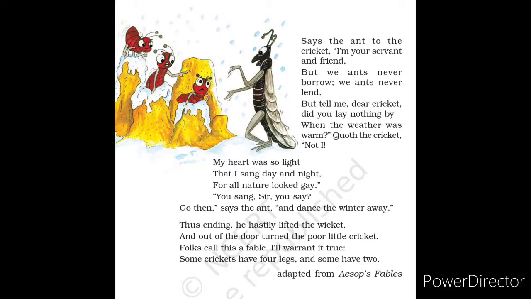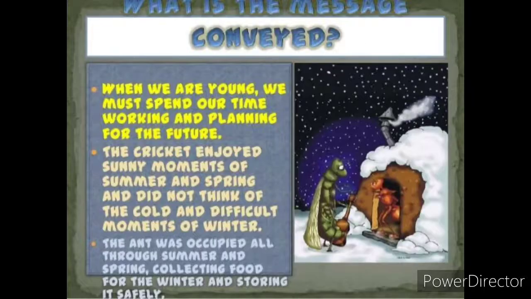for the 2-legged humans. So here the 4-legged creature is the cricket, and who have 2 legs? Only the humans. Humans and the cricket and the ant, everything is compared here and the conclusion was given. So this was the poem, adapted from Aesop's fables. This was the message that was conveyed by the author, Aesop.